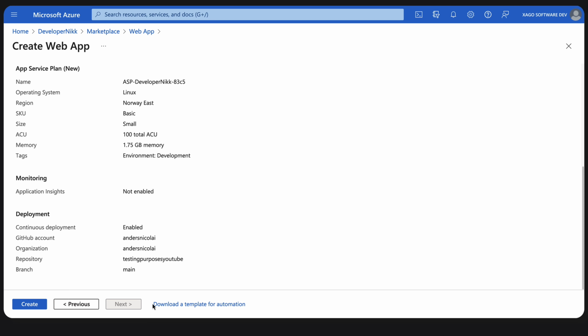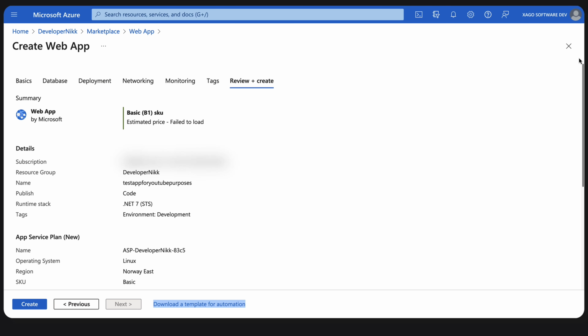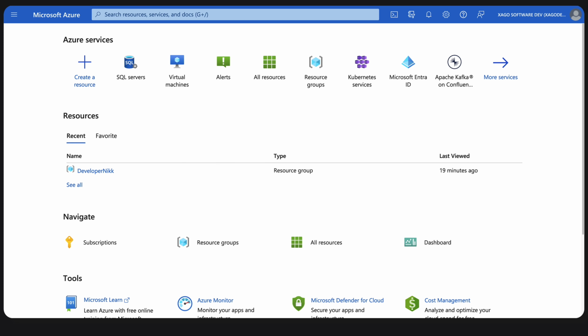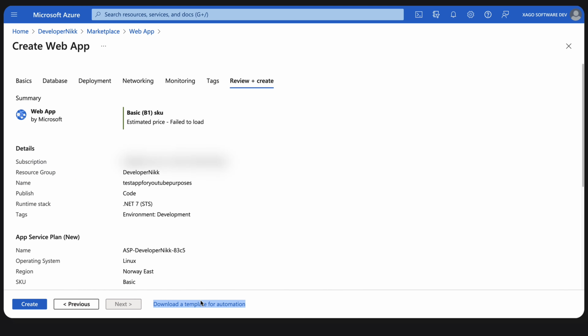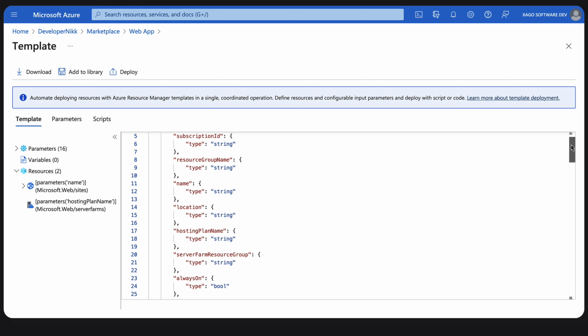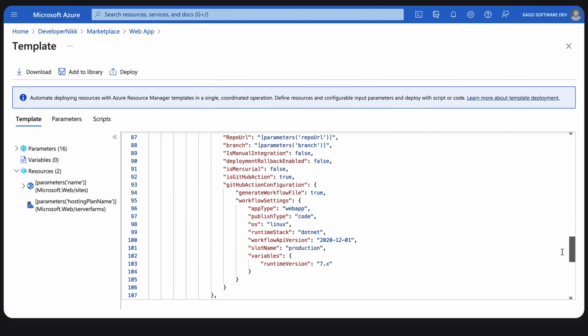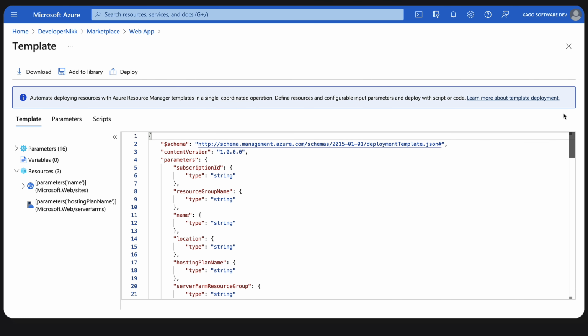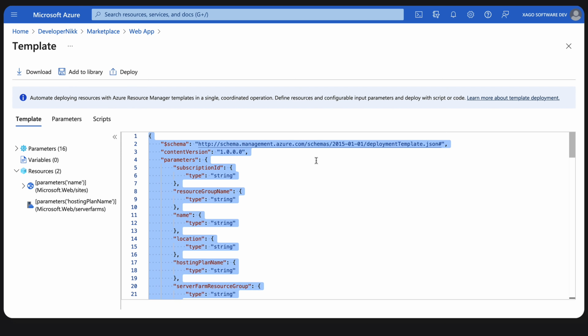And you can see there's a button here for download a template for automation. This one is interesting because did you notice how much time it actually took in order to do all this stuff? We haven't clicked on create yet, but all the steps that we had to go through in order to actually create stuff, which is cumbersome. If we do click on the download a template for automation, you will see that we can create it in different ways, just like this. Okay, so that's something, I think it's called an ARM template, if I'm not mistaken here.